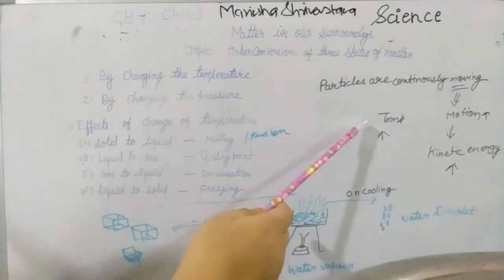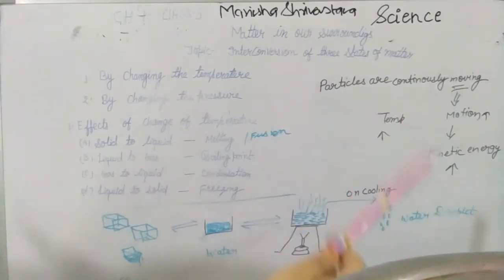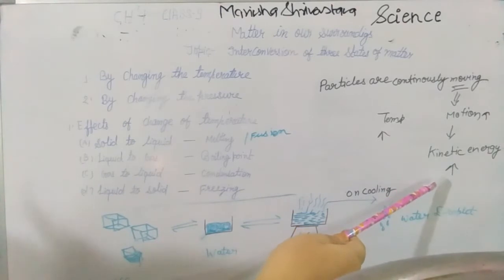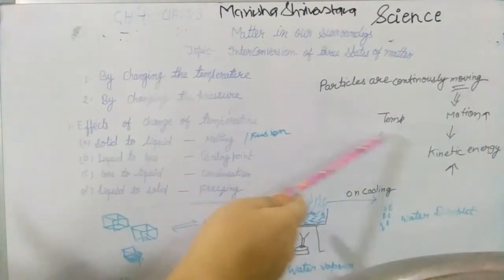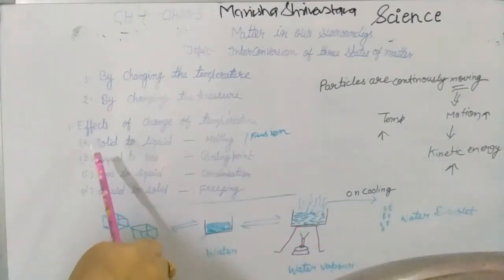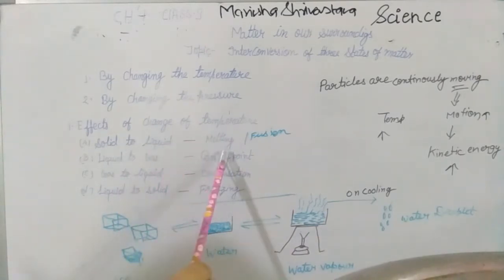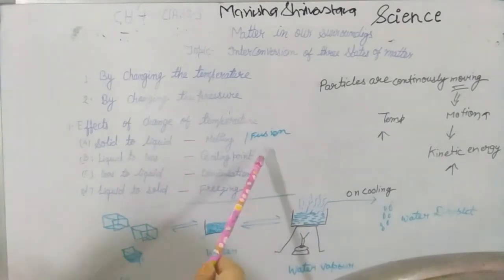So when we increase the temperature, the particles start to vibrate and move, so kinetic energy also increases. If the temperature increases, the kinetic energy of the particles also increases. So by increasing the temperature, we can change the different states of matter. First is solid to liquid. The process is called melting, or it's also called fusion.